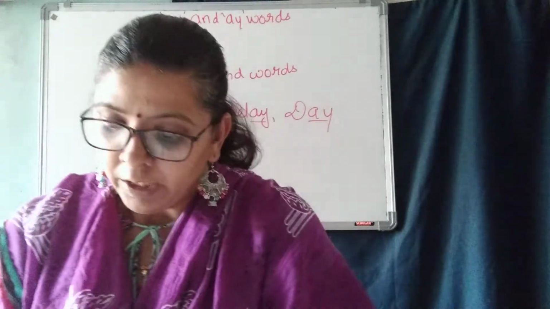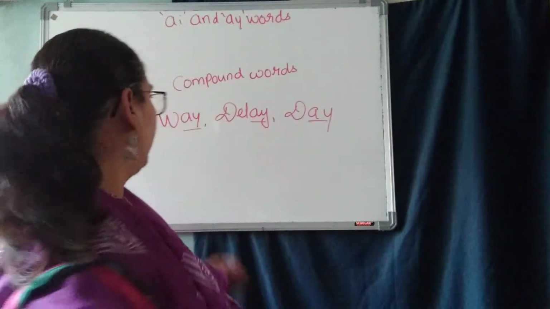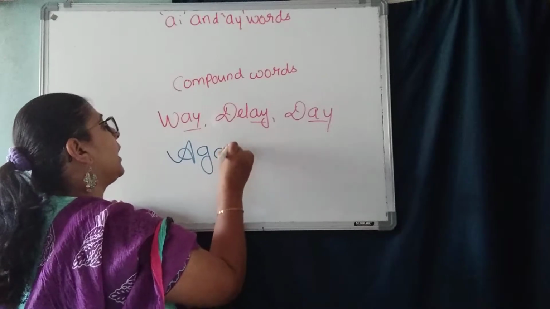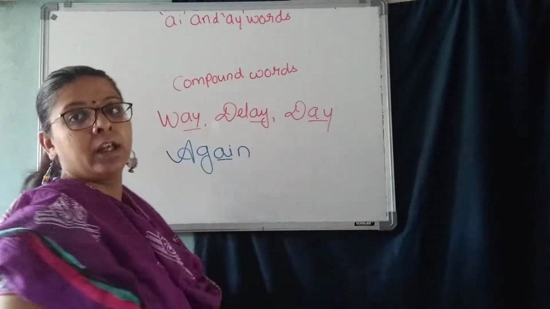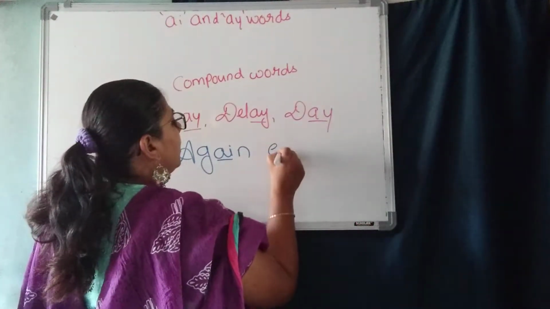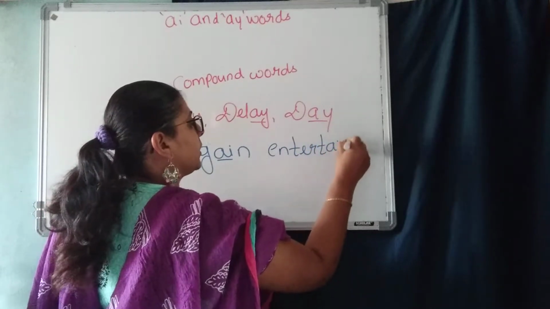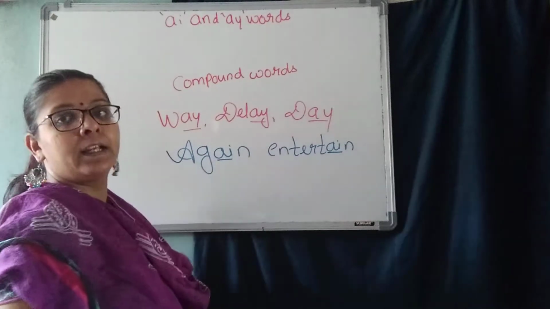Now the next thing, see the word again. Here we have AI letters. If I say entertain, again here we have AI letters.